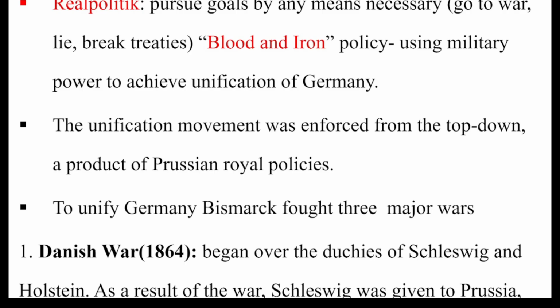As a result of the war, Denmark was defeated in the Danish war. So the territory of Schleswig was given to Prussia, while Austria kept Holstein. In that agreement, Holstein was given to Austria.